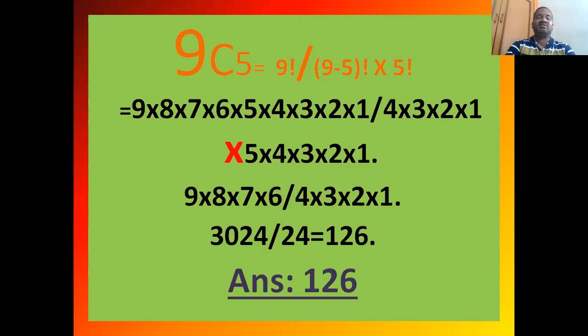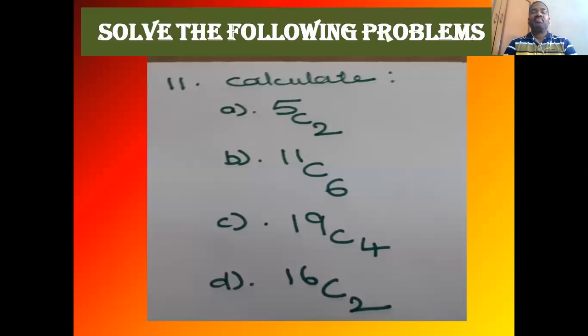Then we will be left with 9 into 8 into 7 into 6 divided by 4 into 3 into 2 into 1. Then 3024 divided by 24, we will get 126. To organize a committee with 5 members from a total of 9 available members, how many ways can you constitute a committee? 126 combinations, 126 ways you can arrange the committee.